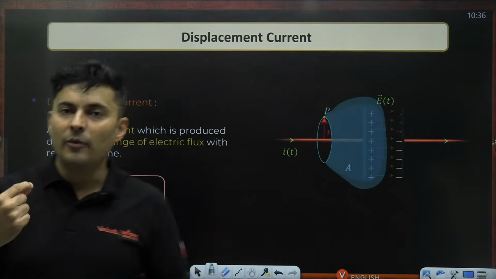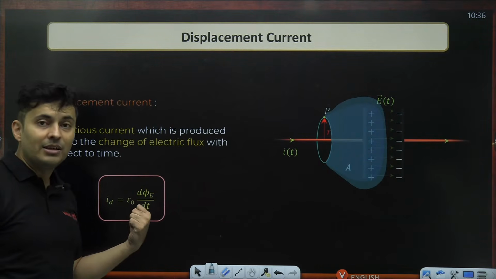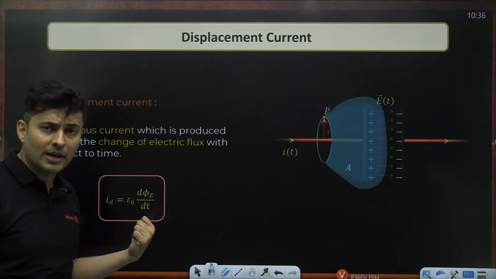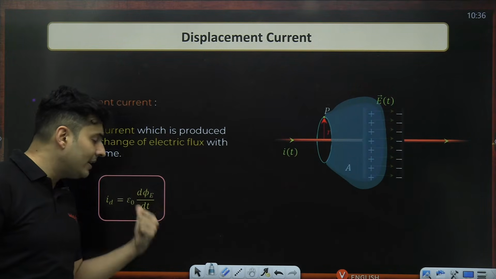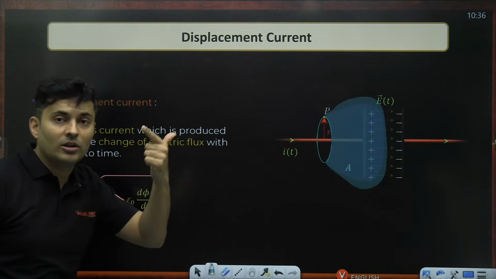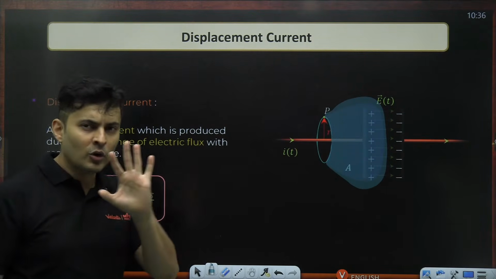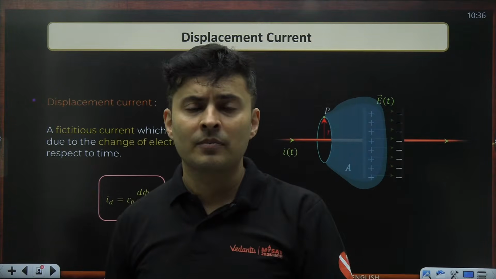The question arises, how much is the value of the displacement current? That displacement current is permittivity, 8.85 times 10 to the power minus 12, multiplied by d phi by dt, where that phi is the electric flux, not magnetic flux. If you get confused, now is the time to again rethink.